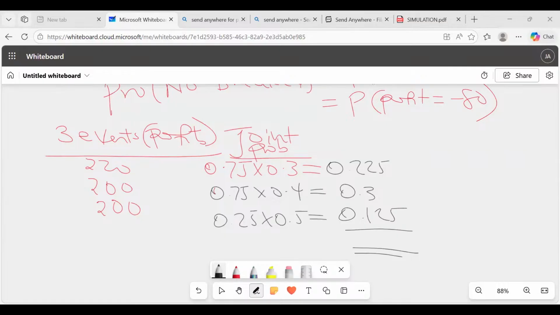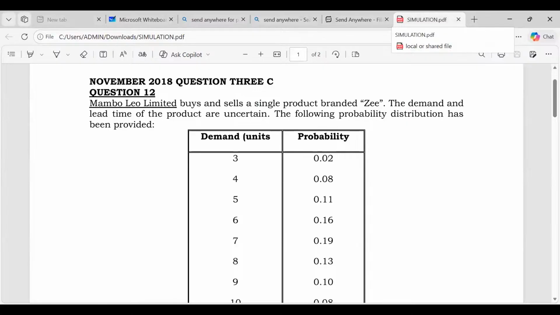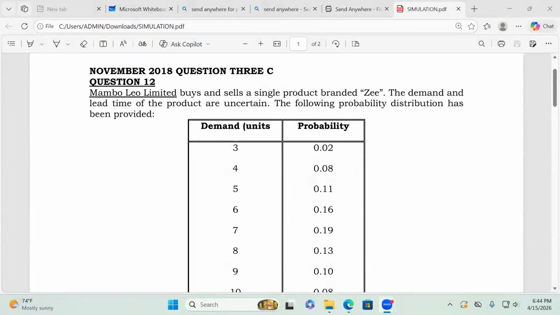So then we have this simulation, the November 2018 question number what? 3. November 2018, question number 3. You can now share the browser.